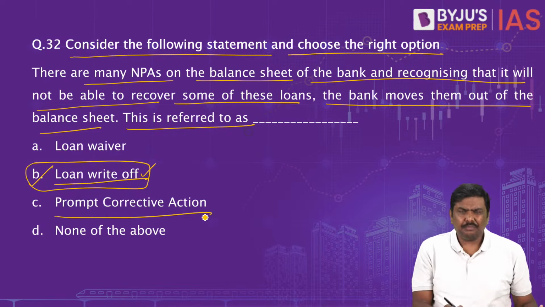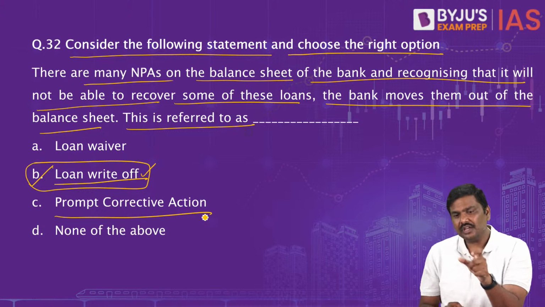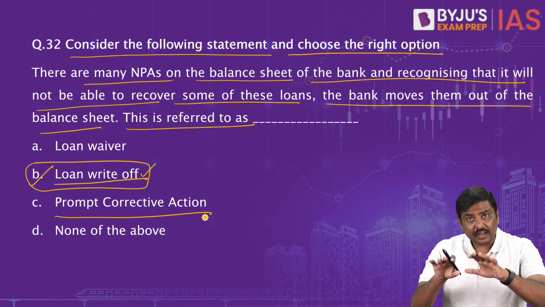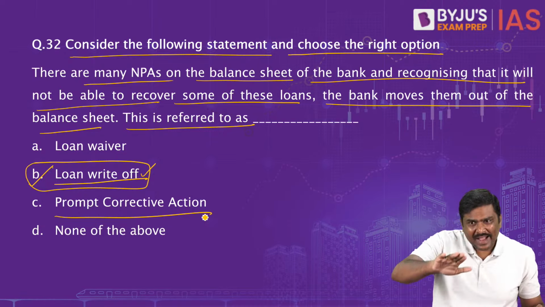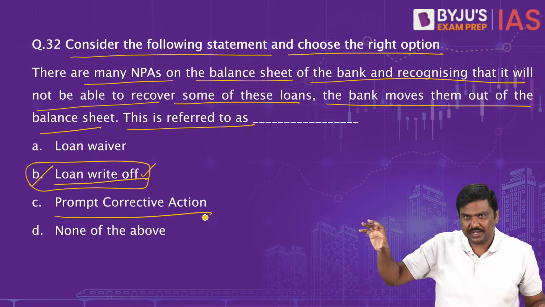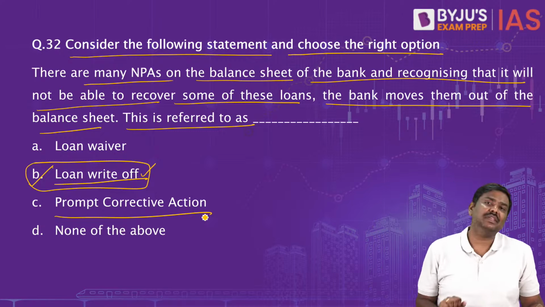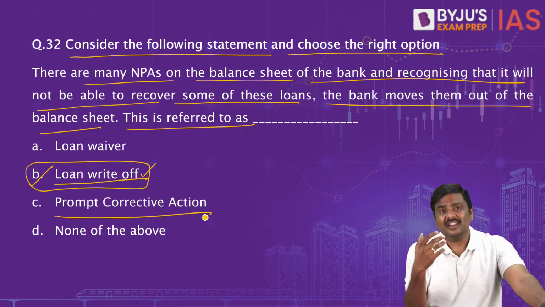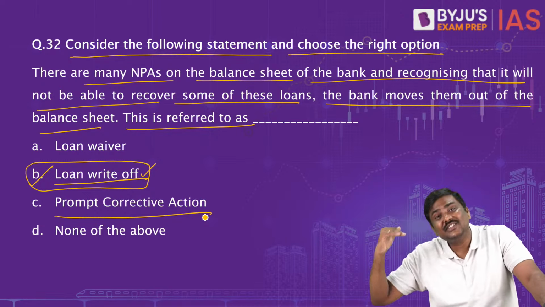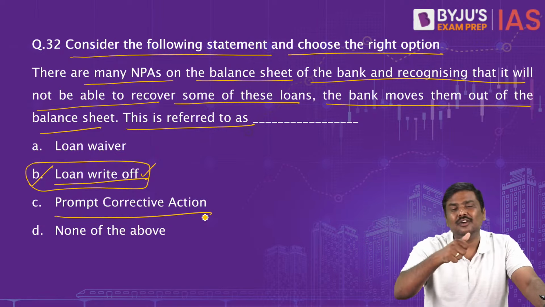Prompt corrective action, PCA, is basically a measure of the Reserve Bank of India. It's one of the policies implemented by the Reserve Bank of India, wherein a bank meeting certain criteria, and there are different criteria under the prompt corrective action, will be classified under the PCA. Once you're classified under PCA, the Reserve Bank of India has mentioned certain restrictions which will be imposed on the bank to improve its financial health.